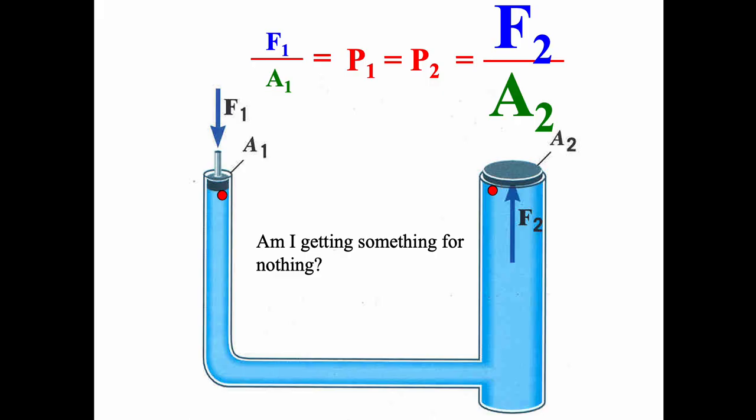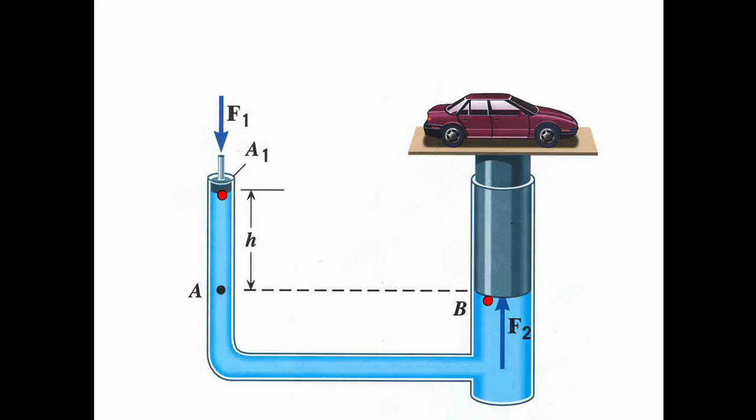I may not be able to apply a big enough force to pick up a car by myself, but I can apply a little force and multiply that force 100 times. If this area is 100 times bigger than this area, then I can multiply the force by 100 times. So now I can pick up a car. But my trade-off is the distance I'm going to have to move this side is going to be huge compared to the distance that this side will move. There is no free lunch here.